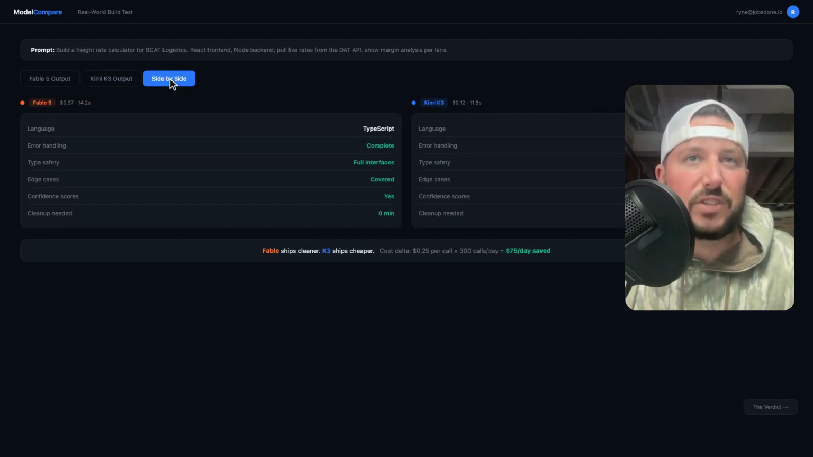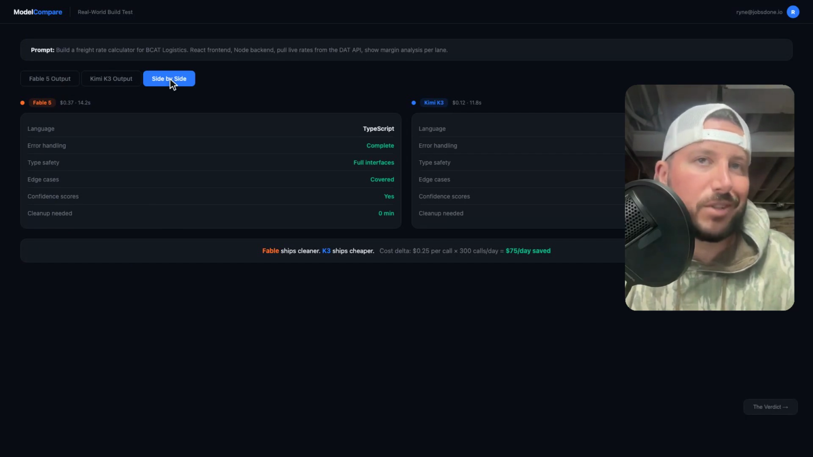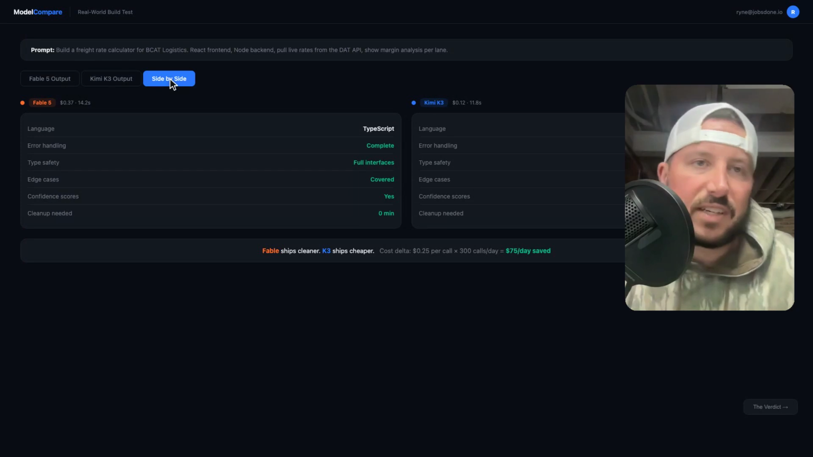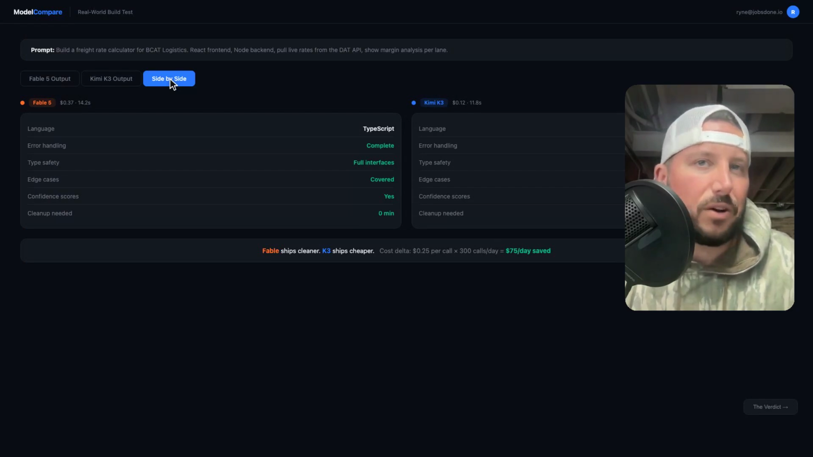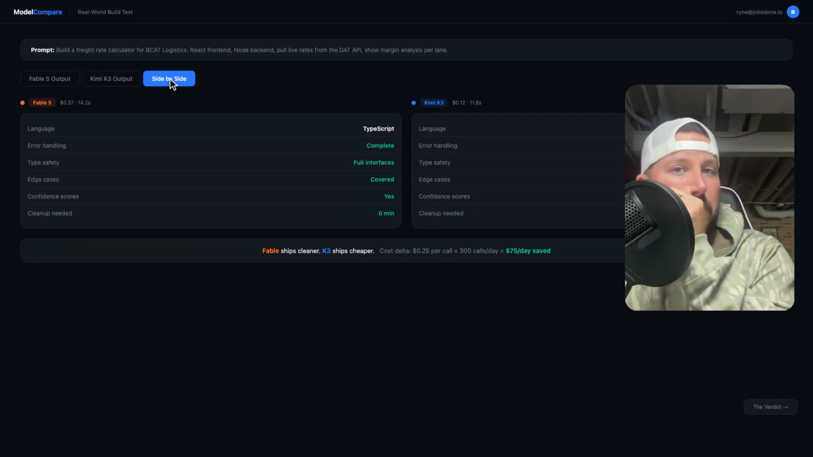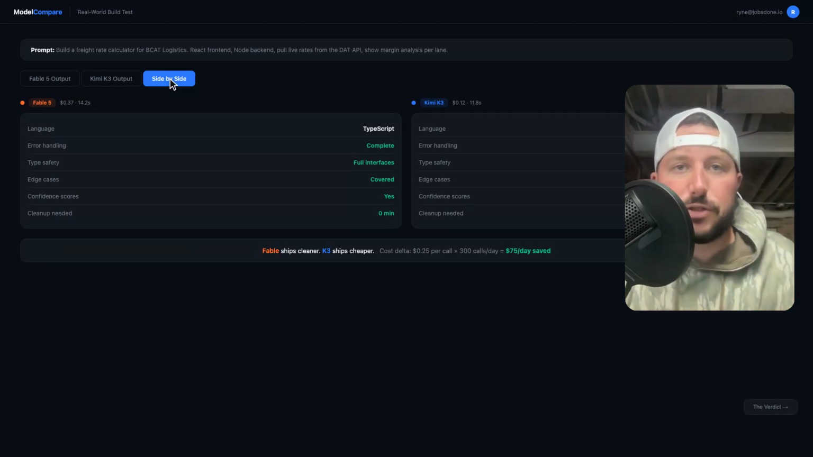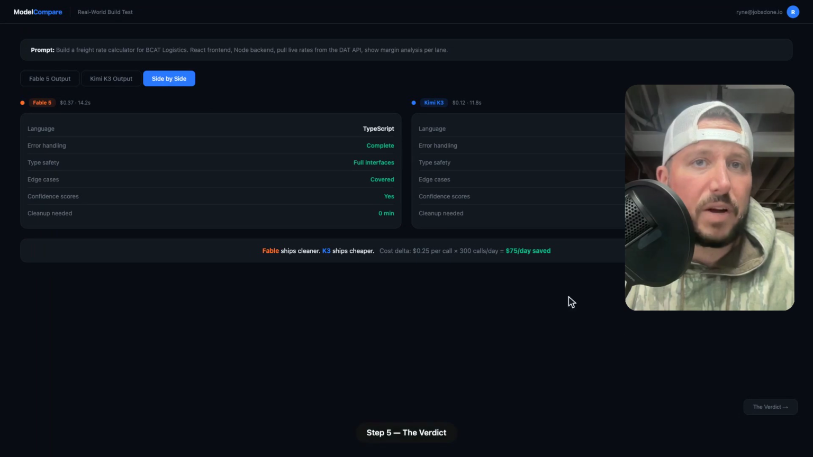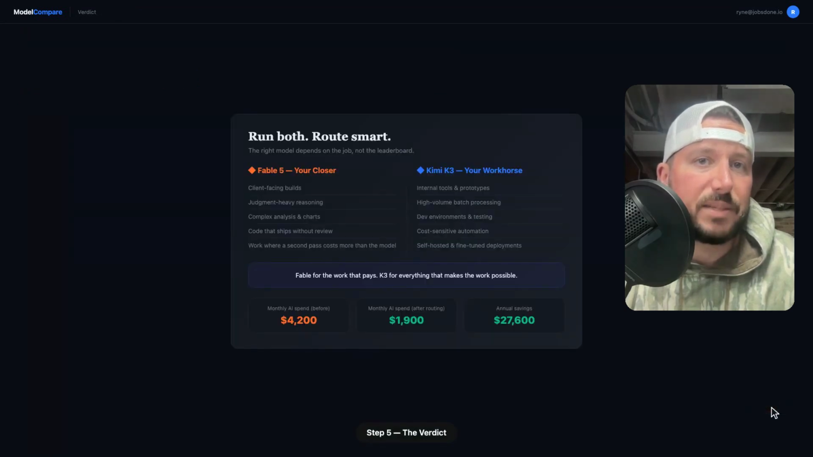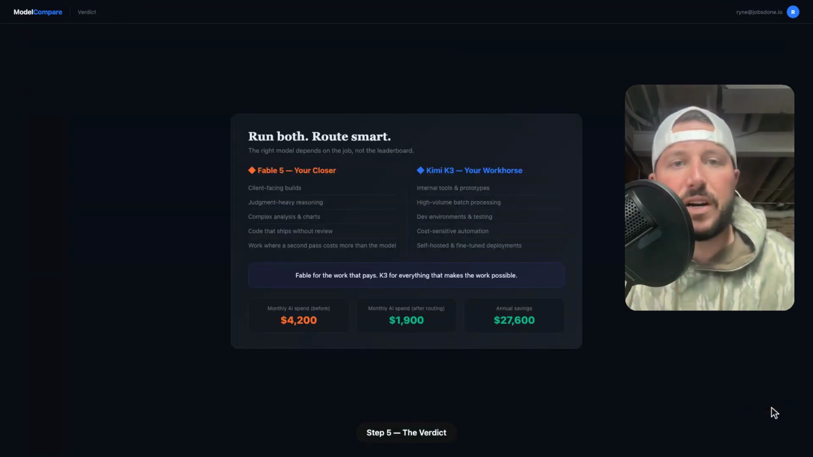For client work where clean code matters, I'm reaching for Fable every time. The extra cost per call buys fewer revisions and much cleaner handoffs. The code reads like a senior dev wrote it. But for internal tools, prototypes, batch automation, anything where the code just needs to work and nobody's reviewing it, K3 saves real money, for sure. I tracked the bills for 2 straight weeks running the same workload. K3 would have cut my internal tooling cost by roughly 60%. And that's not even a rounding error.